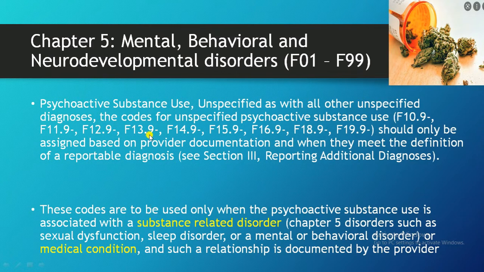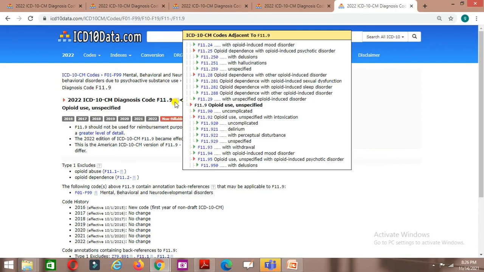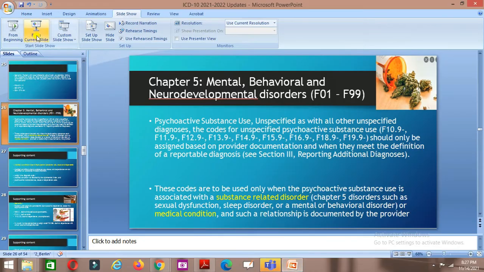Psychoactive substance use, unspecified. What are the psychoactive substances? Opioids, cannabis, as you can see in the image. In the medical report, a physician states a particular psychoactive substance use, so we have to check the provider documentation clearly and assign it properly. The unspecified use codes are F11.9, F12.9. For your better understanding, we'll see them in the software also. F11.9, F12. All these, opioids and so on, are psychoactive substances, right?